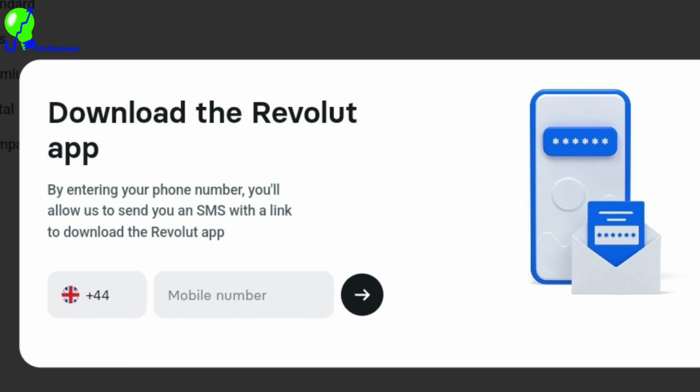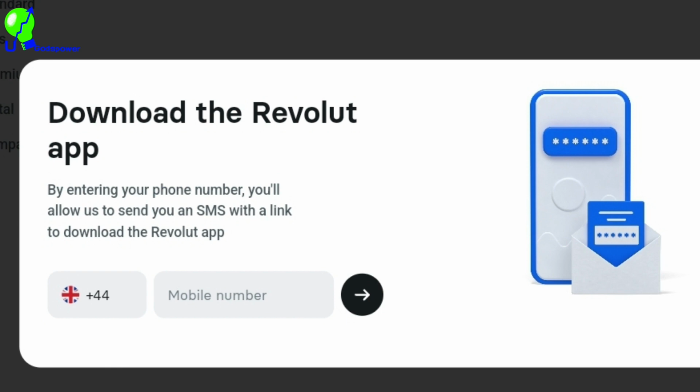Once you click on sign up, it asks for your phone number. Once you enter your phone number, they will send you a message to tell you to download the application. But if you already have the application, you just need to come here, enter your phone number and click on sign up, and it will take you to the next step. We are going to fill in your first name and last name, and they will ask for your identity, which can be your passport or your national ID. Use it to verify your account, send it to them, and send the proof of your address, that means where you are living. Once you are done with that, within 24 hours, Revolut is going to verify your account. They are going to send you a congratulation message telling you that your account has been created.